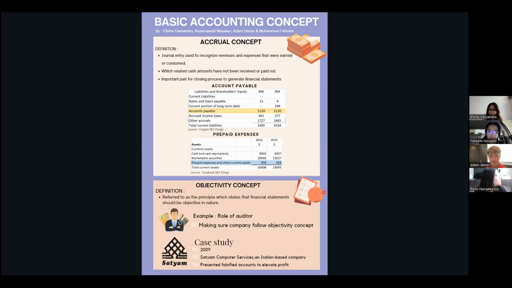Let's say that company A has salary payable of 40,000. How should we treat this based on the accrual concept? There will be two effects of this account.